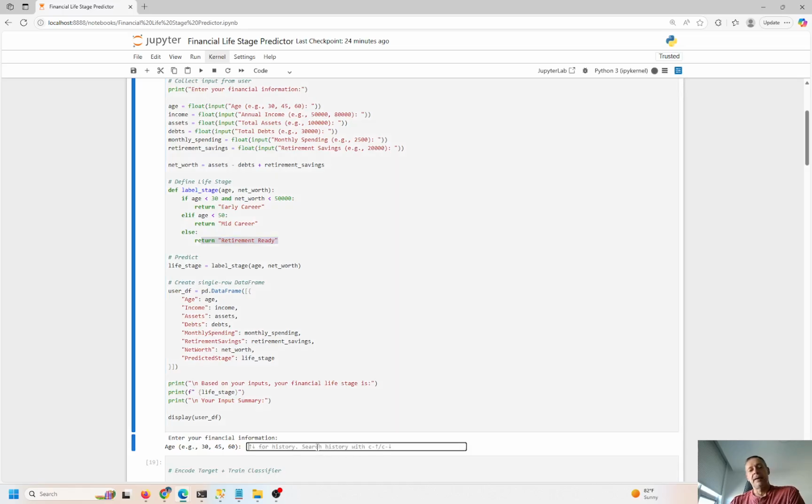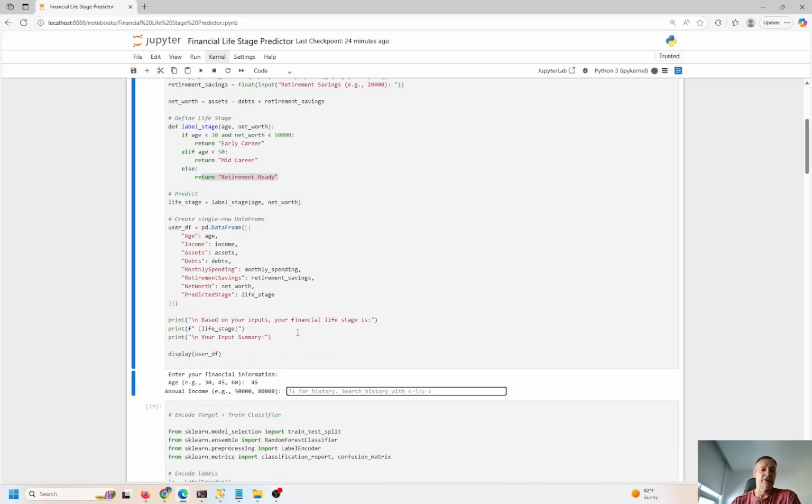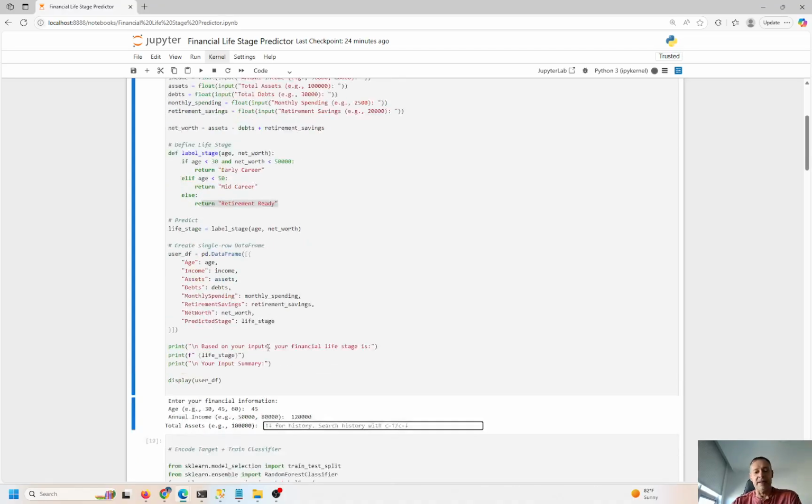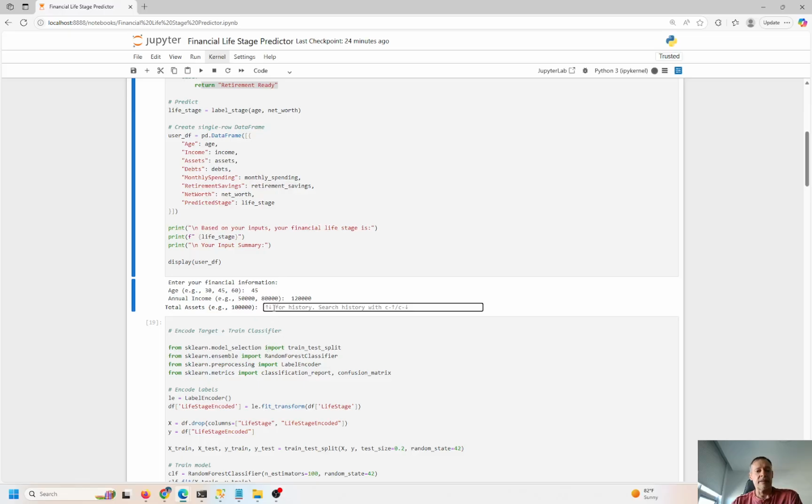And we're going to create a very basic data frame based on the inputs from this user. So I'm 53. I'm going to just make up some stuff here. I'm just going to say 45, just for sake of argument. Annual income, I'll put 120K. Not really, I'm way under that. Like not even making 10K right now, I don't think.